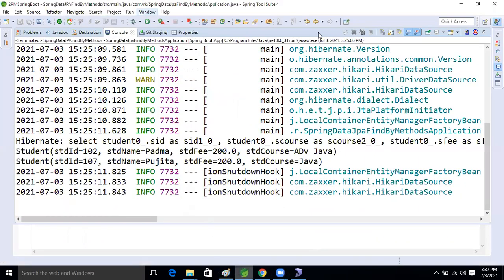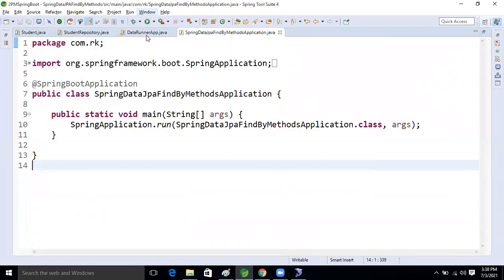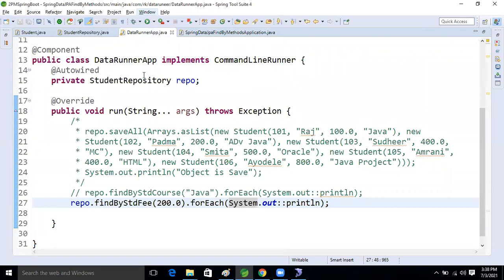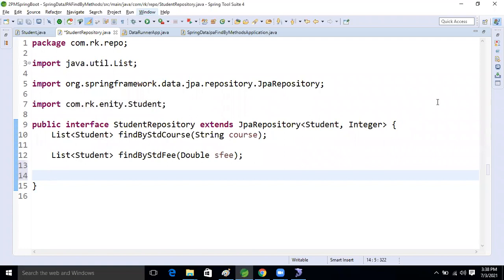So come to the repository now. What we will do now, guys, is first write findBy.